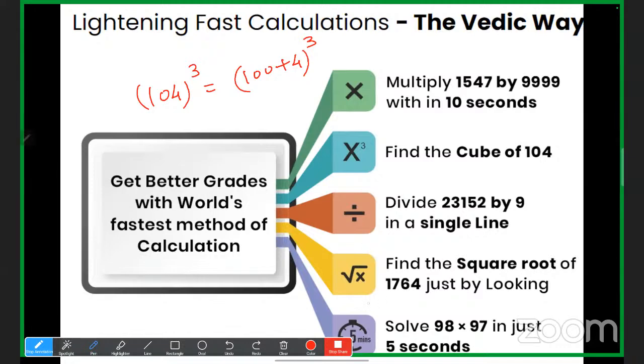Now one more question. You try this one, the second last. How to find out the square root of 1764? Anyone? You can just tell me what is the procedure, what is the method.